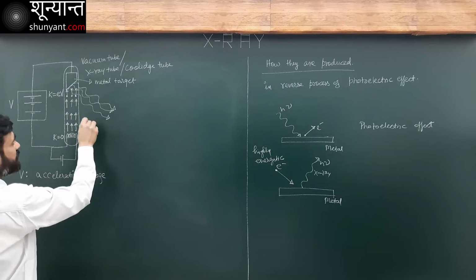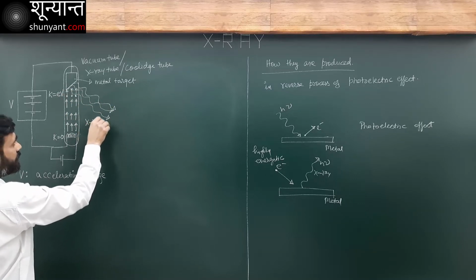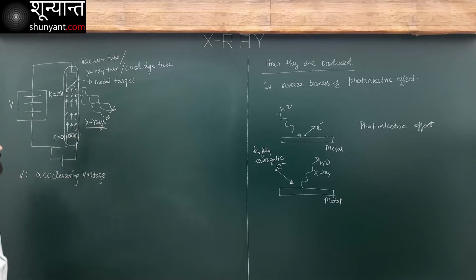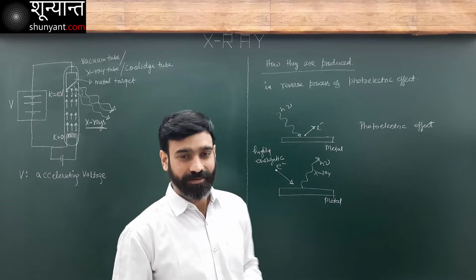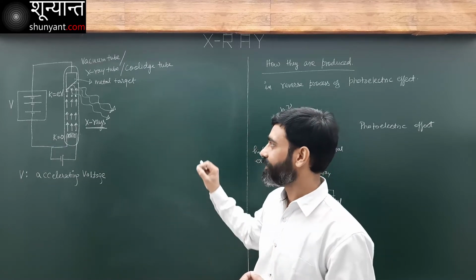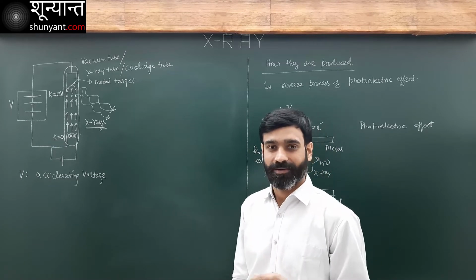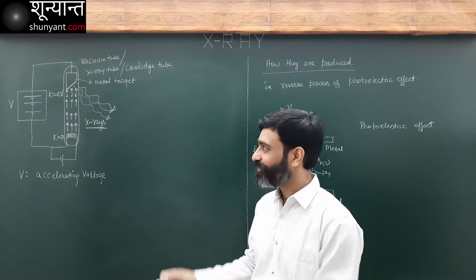Okay, these are known as X-rays. The photons are emitted. That's how, in a very simple arrangement, we can produce X-rays. Now what do we do? Now we analyze this.